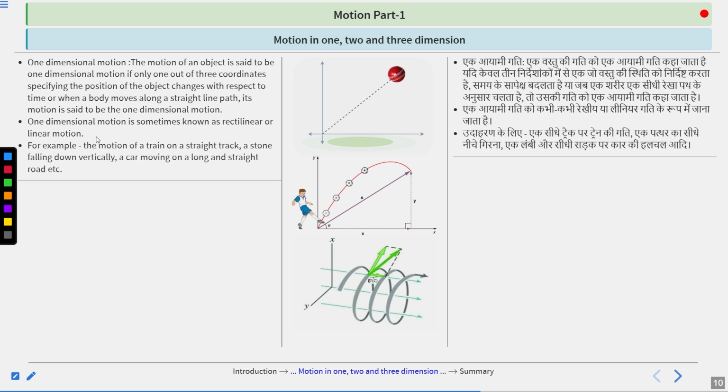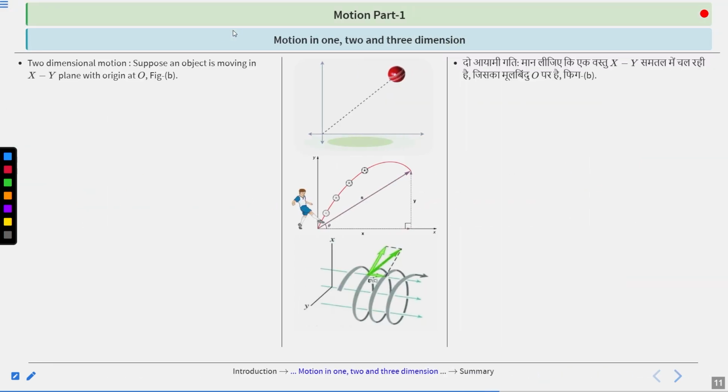For example, the motion of a train on a straight track, a stone falling down vertically, or a car moving on a long and straight road, etc. These are one-dimensional because they are moving only in a straight line, only in one coordinate out of the 3.